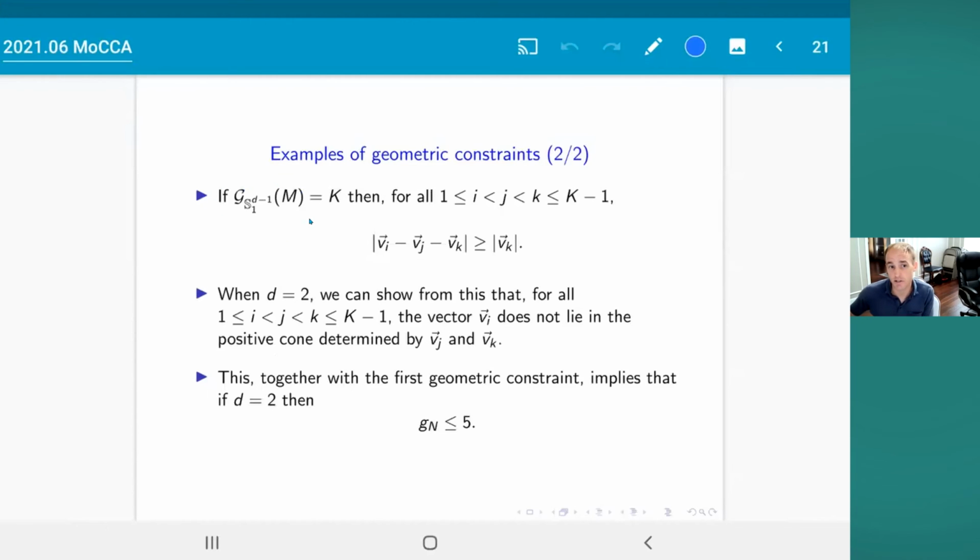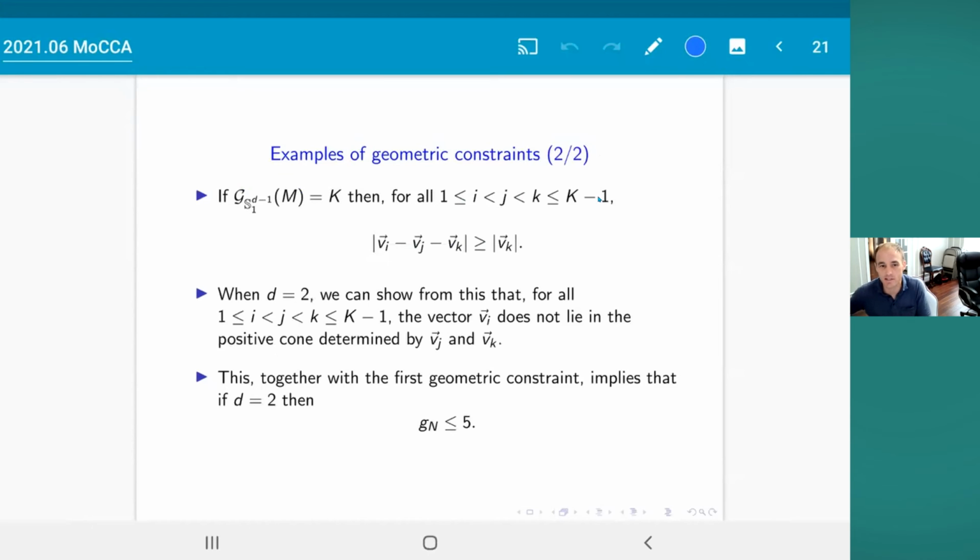And when you do that, you can prove, and I'm pretty sure this is in any dimension still, that if you have 3 vectors vi, vj, and vk with i less than j less than k less than capital K, when you form the linear combination vi minus vj minus vk, the vector that you get has to have length bigger than or equal to the length of vk. So when you specialize this observation to 2 dimensions, there's a little bit of geometry that you have to work through here, but it's nothing that complicated.